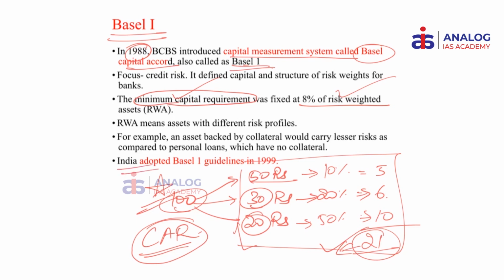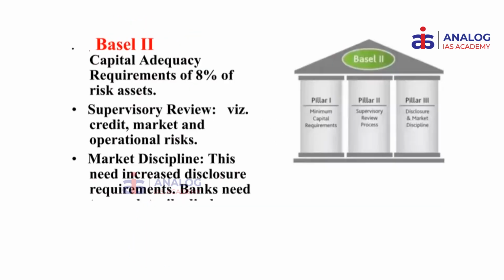So India adopted this Basel Norms guidelines in 1999, not 1988. Okay, please note this point. Now, after Raghuram Rajan has taken the role of RBI's governor, there was a lot of emphasis on digging out the amount of non-performing assets in various banks. The reason is because RBI slowly has moved towards Basel II norms.